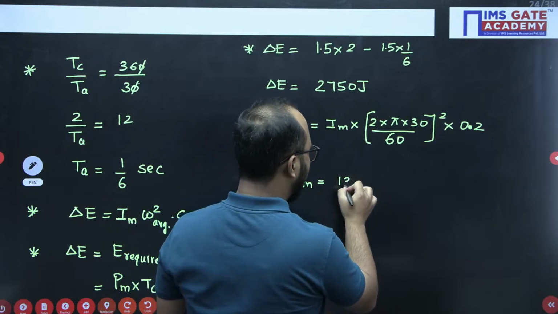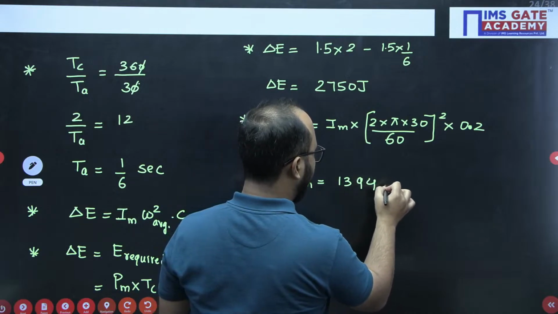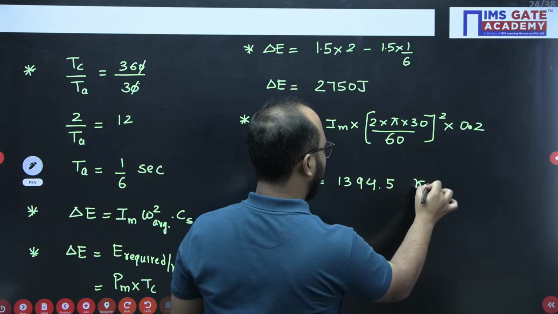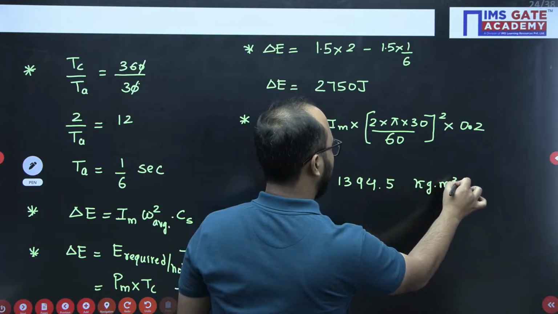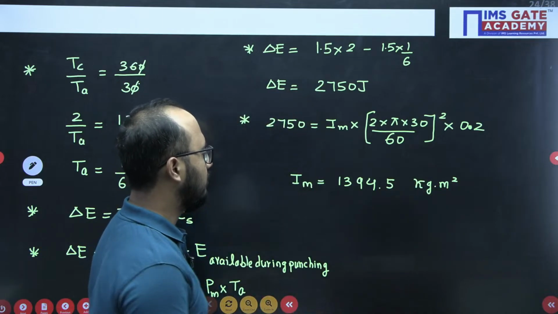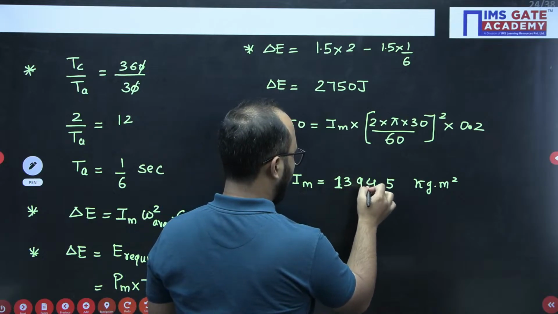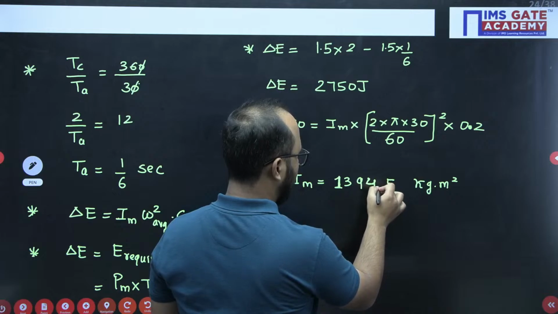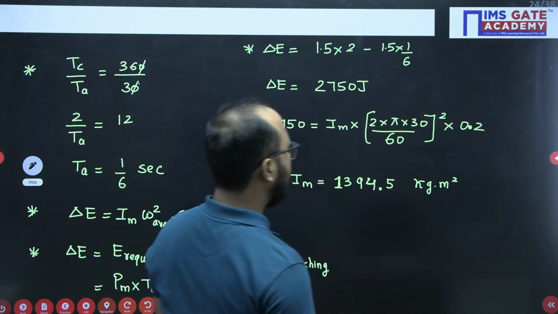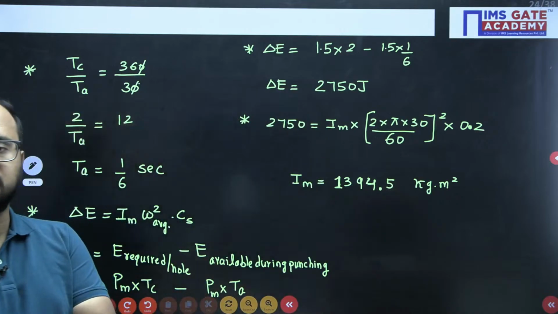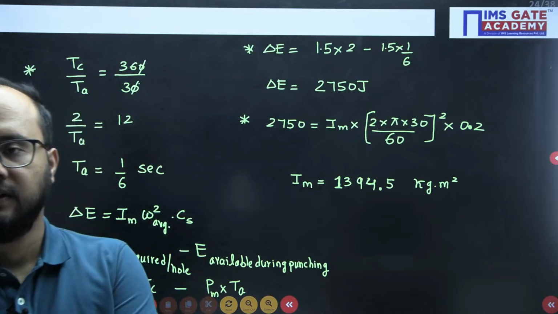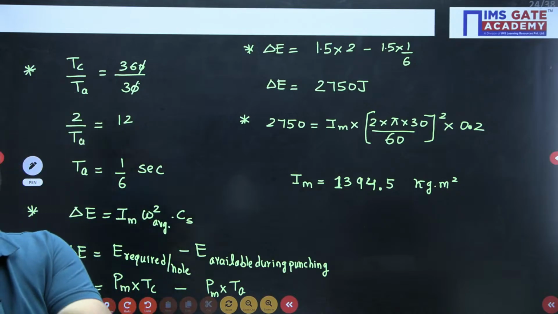So mass moment of inertia you can cross check, 1394.5 kg meter square. Approximately like that only you will get the answer.